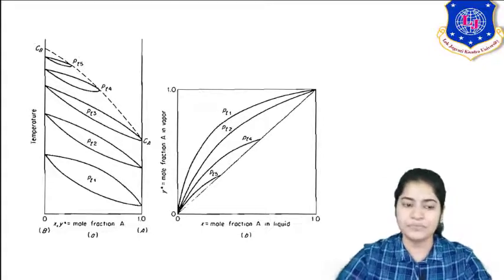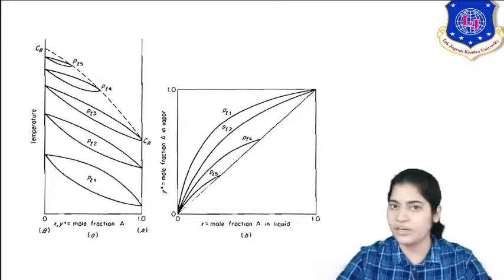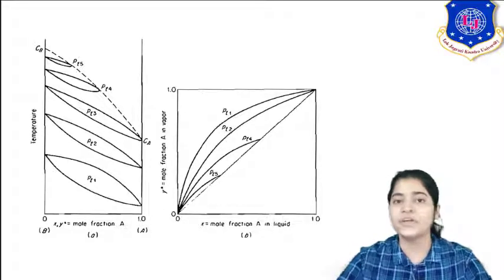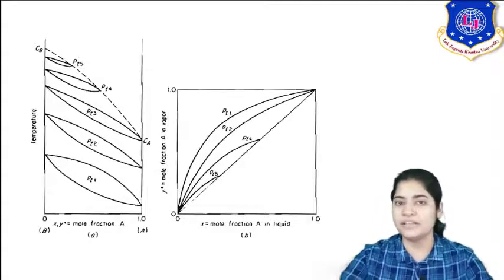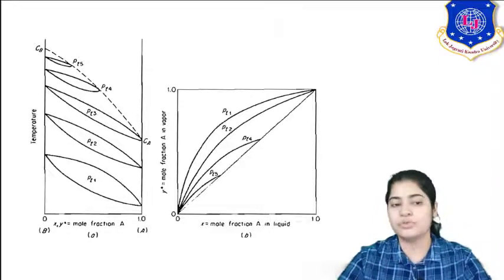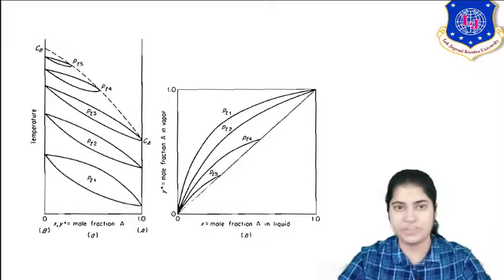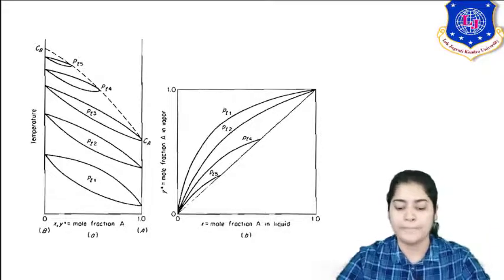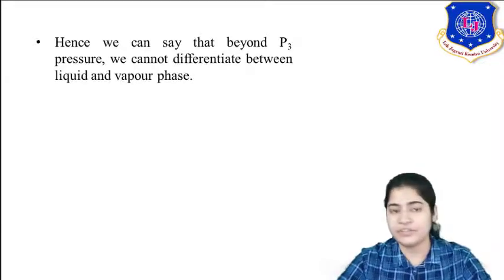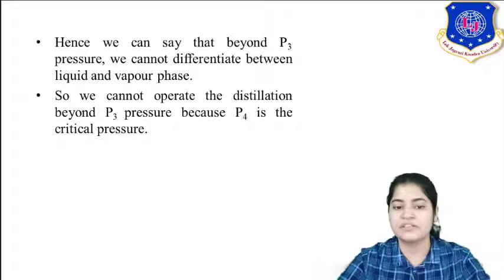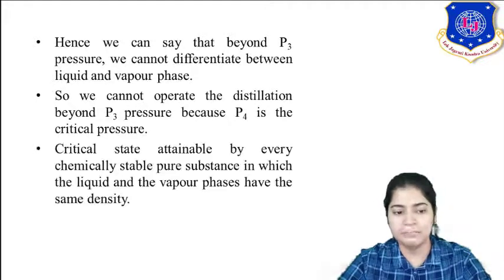So PT3 is your maximum limit till which you can operate your distillation column, and your liquid and vapor phases exist. Beyond PT3, at PT4, up to a certain mole fraction only you are able to differentiate your liquid and vapor phases. So I can say that beyond PT3 pressure we cannot differentiate liquid and vapor phase. So it is suggested that the maximum limit is to operate till P3.